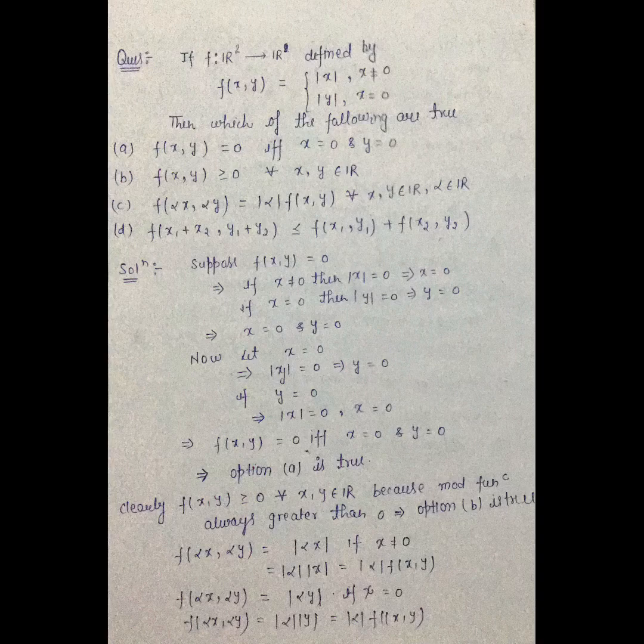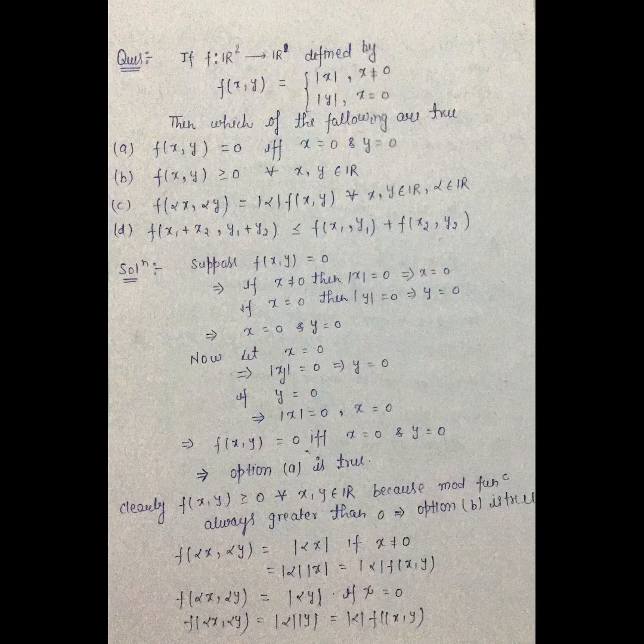So suppose f(x, y) = 0. If x ≠ 0, then |x| = 0. This implies x = 0. If x = 0, then |y| = 0. This implies y = 0. This implies x = 0 and y = 0. Now let x = 0 and y = 0. If y = 0, this implies x = 0. This implies f(x, y) = 0 if and only if x = 0 and y = 0. This implies option A is true.